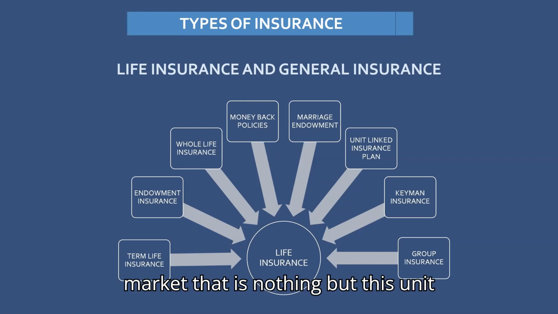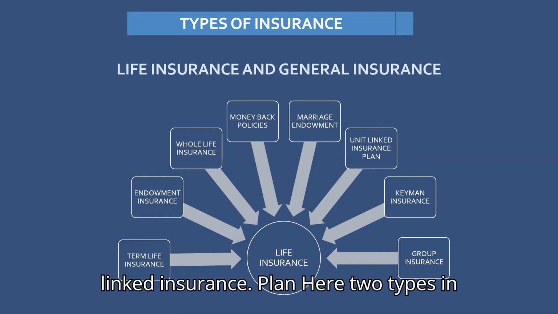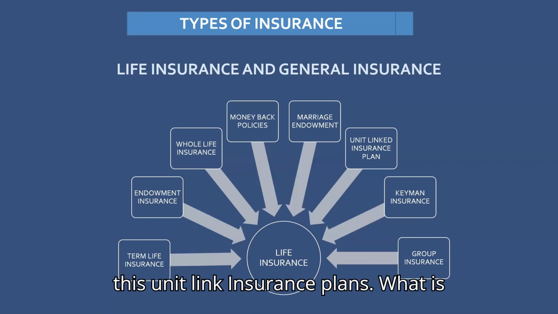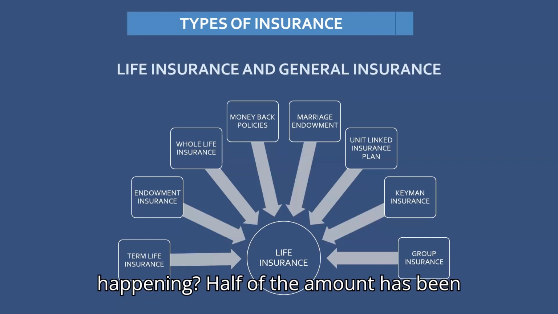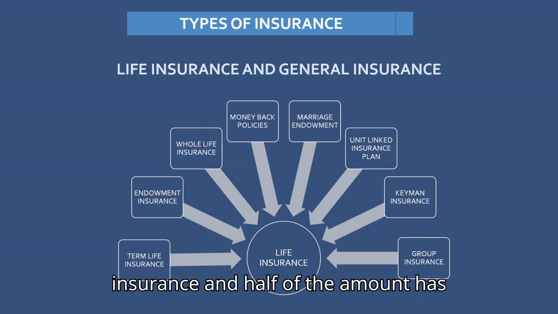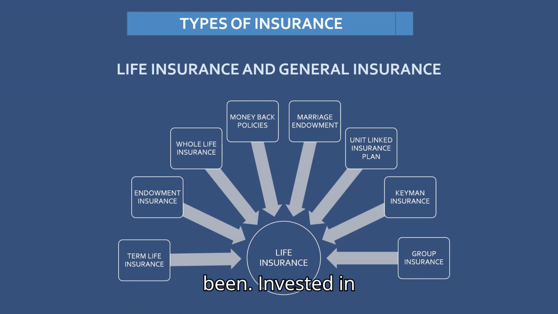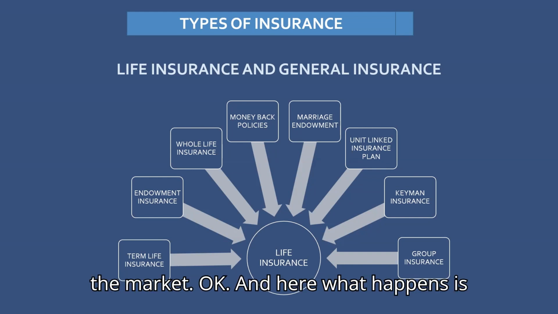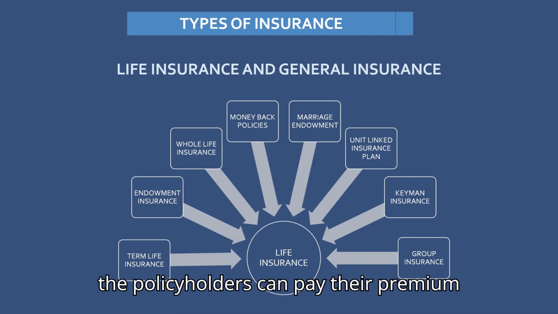That is nothing but the unit linked insurance plan. Here there are two types: half of the amount is insurance and half of the amount is invested in the market.